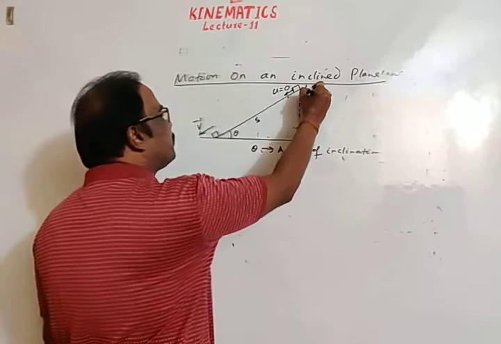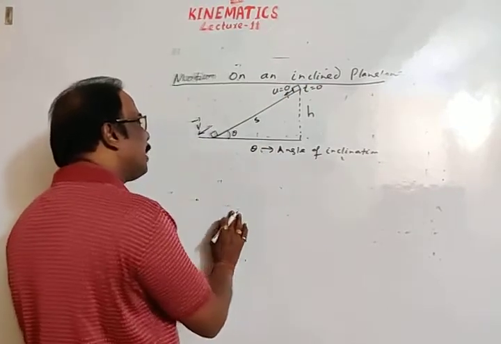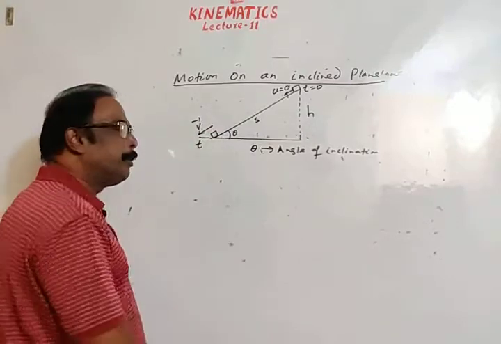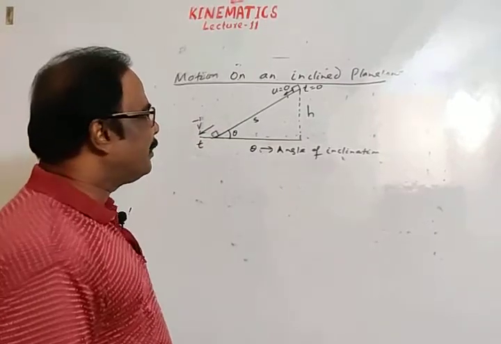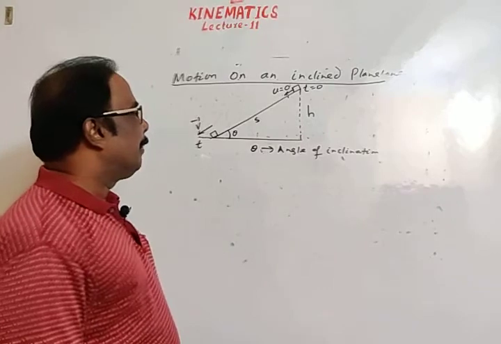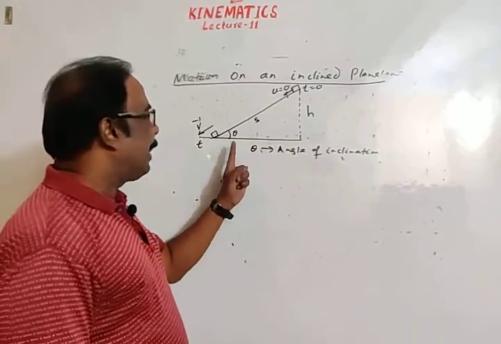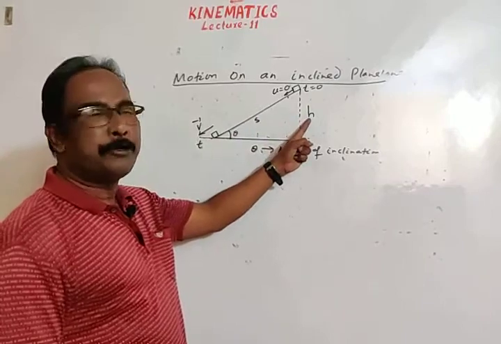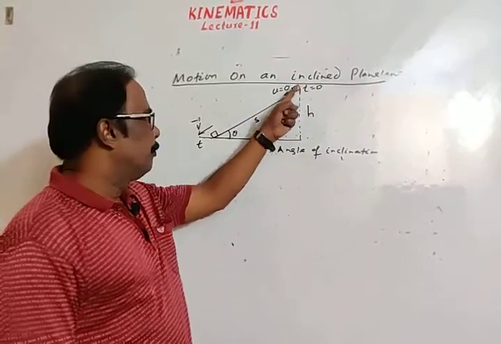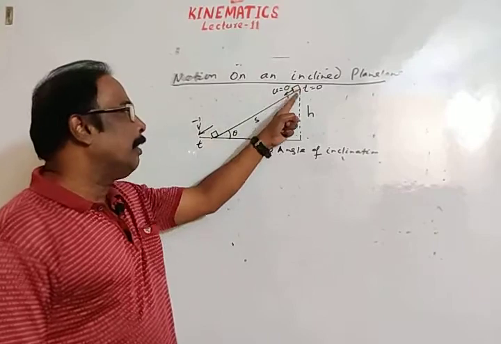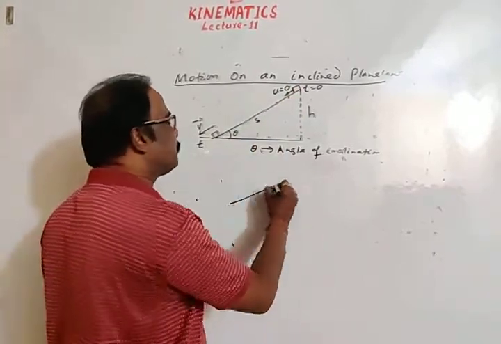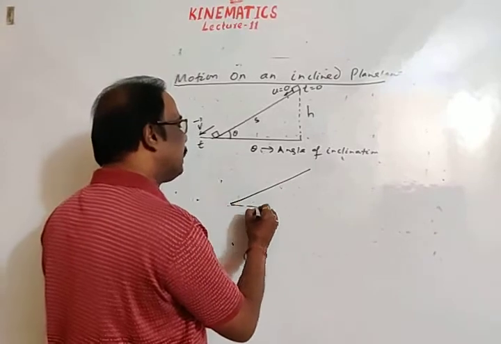When it is released, let instantaneous time be 0. When it reaches the bottom, let time be t. We have to find all these unknowns. We are given theta, angle of inclination, and height, or s, length along the inclined plane. See students, this is rough diagram.